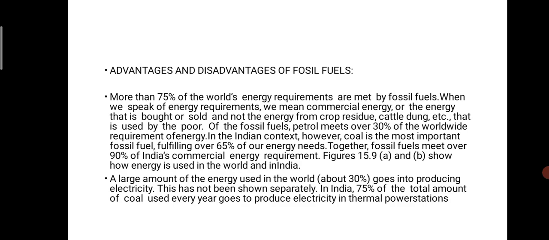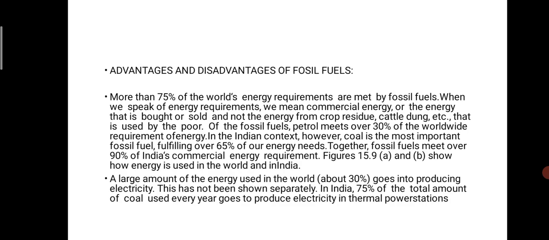When we speak about the energy requirement, we mean commercial energy, or energy that is bought or sold, not energy from crop residue or cattle dung, etc., whose use is poor. Petroleum covers over 30% of the worldwide requirement of energy, while coal is the most important fossil fuel and fulfills over 65% of energy needs, and together fossil fuels meet 90% of India's commercial energy requirement.